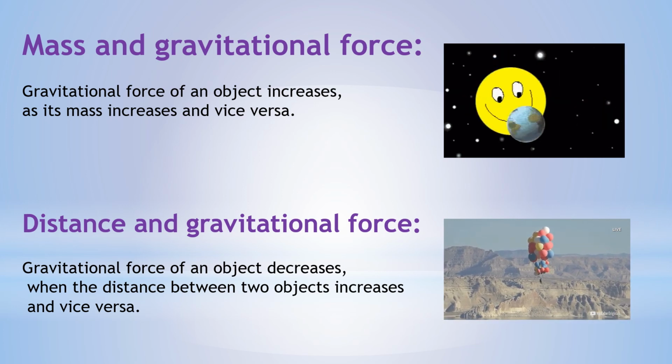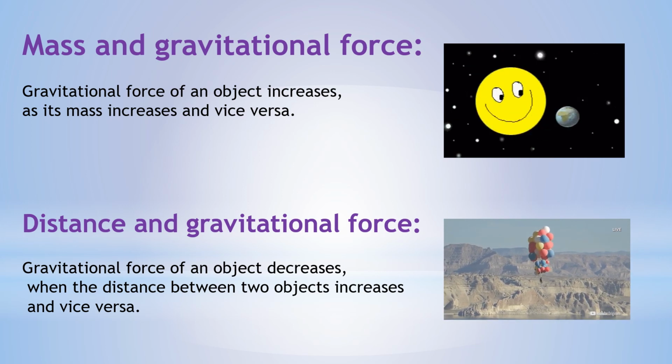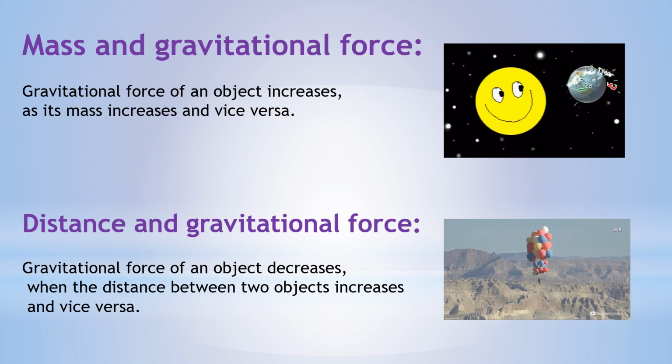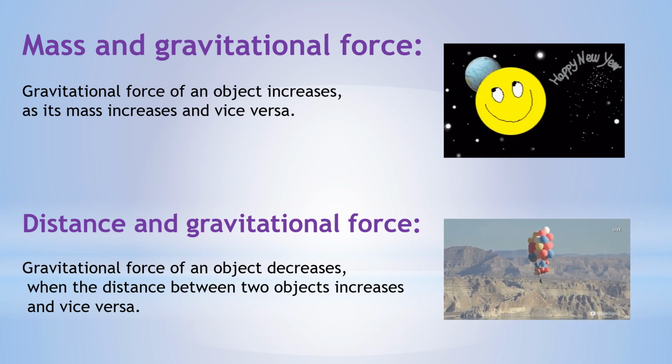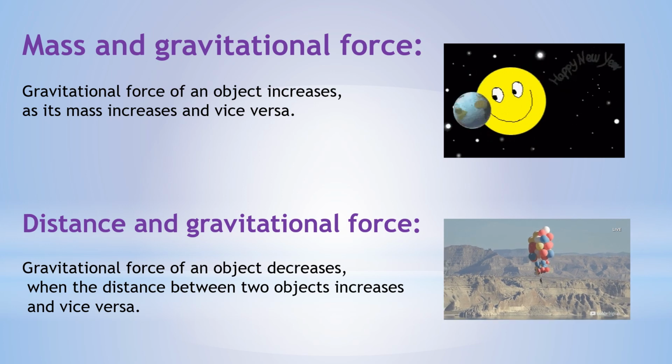As we go far away from Earth, the force of Earth cannot pull the object like the object on the Earth's surface. So the gravitational force of an object decreases when the distance between two objects increases. And when the distance increases, this means that the gravity decreases.